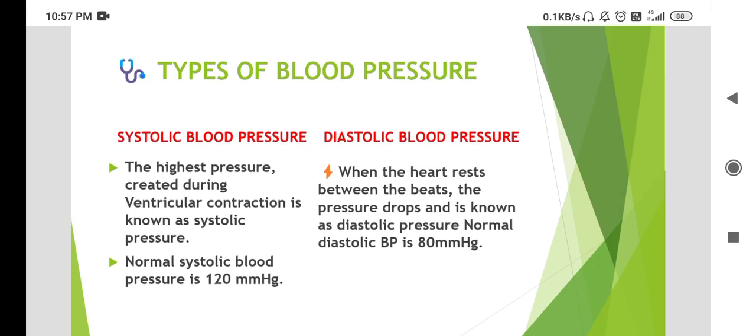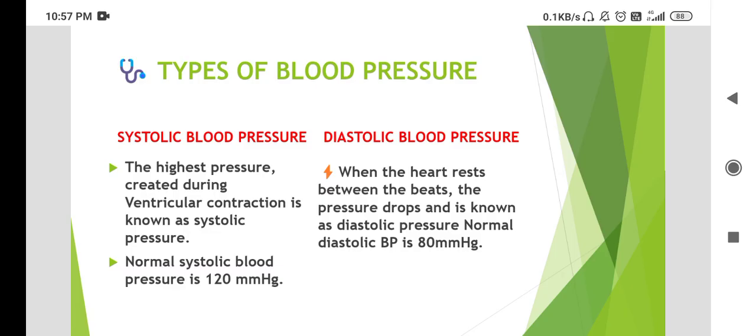Types of blood pressure. First is systolic blood pressure, second is diastolic blood pressure. Systolic blood pressure: the highest pressure created during ventricular contraction is known as systolic pressure. Normal systolic blood pressure is 120 mm of Hg. Diastolic blood pressure: when the heart rests between the beats, the pressure drops and is known as diastolic blood pressure. Normal diastolic blood pressure is 80 mm of Hg.